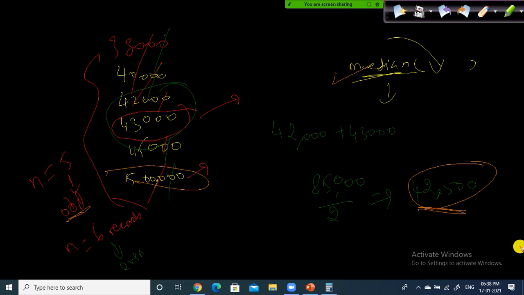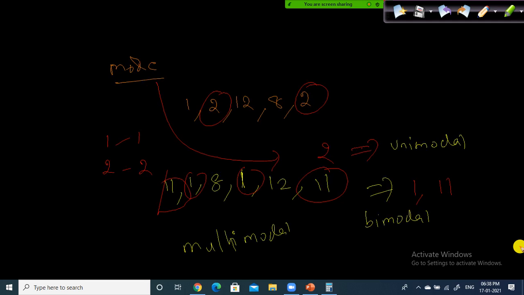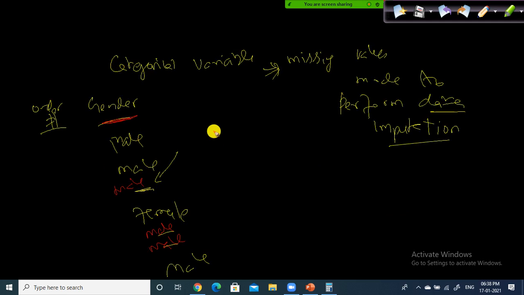So the mode is nothing but the frequency. It helps us to find out which values are occurring more than once, how many number of times a specific value is occurring. So male, how many number of times it occurs. Look here, how many males are there before data imputation? Male is 3 and female is 1. So it helps us to find out the frequency of occurrence of the values in your data set.